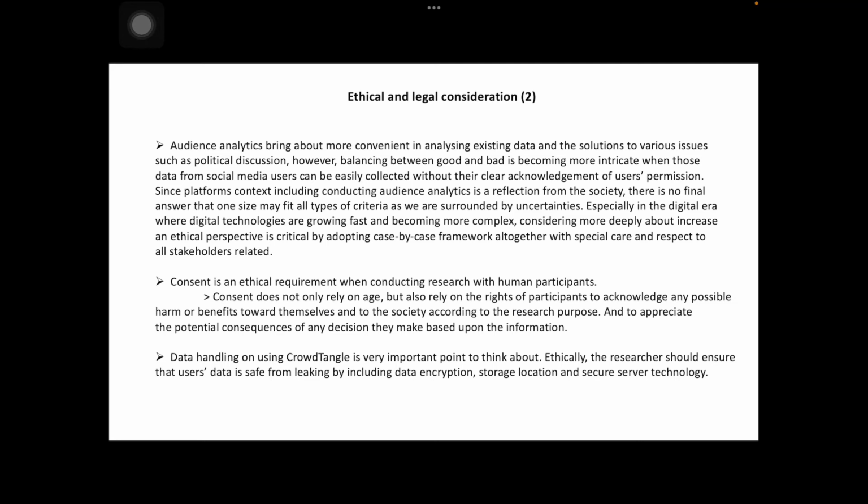Consent is an ethical requirement when conducting research with human participants. It doesn't only rely on age, but also relies on the rights of participants to acknowledge any possible harm and benefits toward themselves and to society according to the research proposed, and to appreciate the potential consequences of any decision they make based on the information.